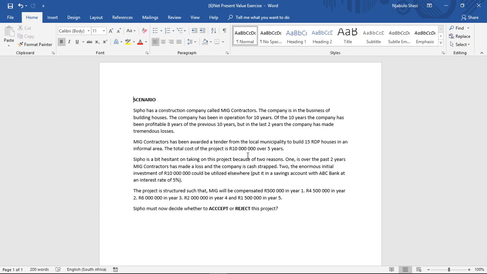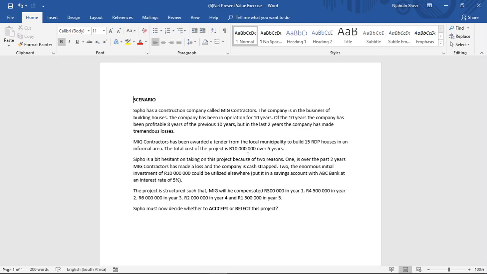We can either take this 10 million rand and invest it into building 15 RDP houses as per the awarded tender from the local municipality, or we can put it in a savings account with ABC Bank at an interest rate of 5%. So we have to weigh our options and see which of these two is the better investment.